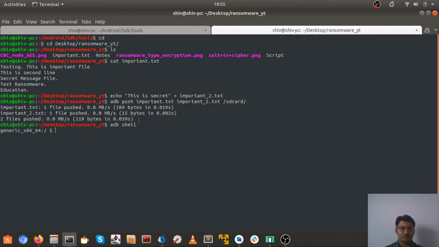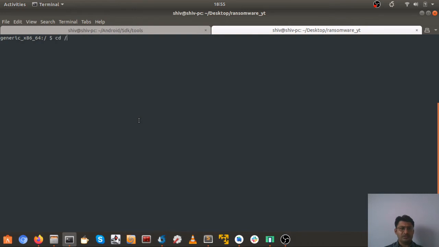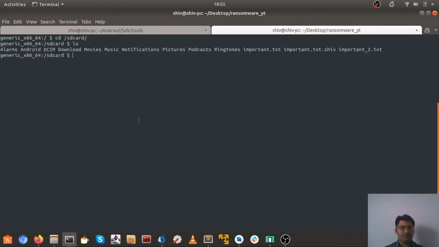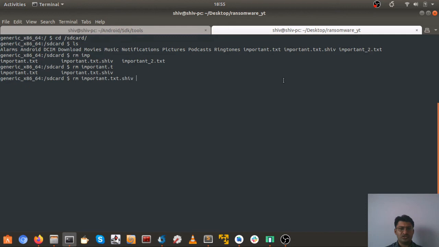Let's go to adb shell, let's go to the SD card, and if we see here, okay, this is from when I was trying the code. So we can remove this important.txt.shiv.